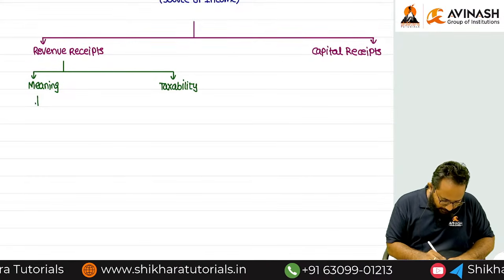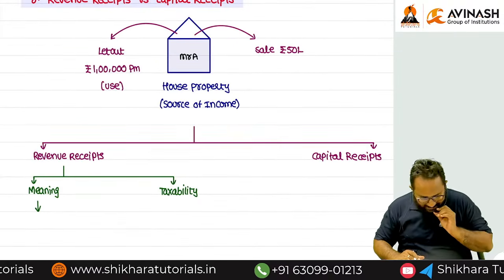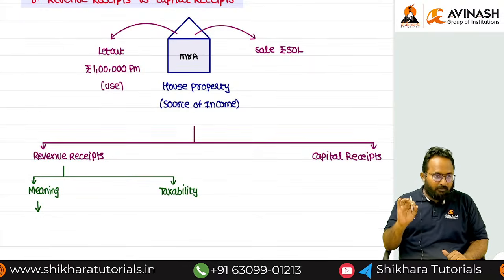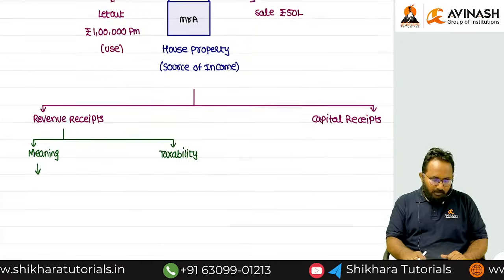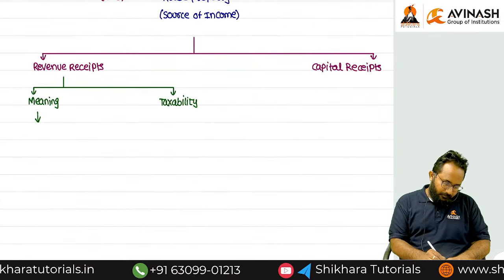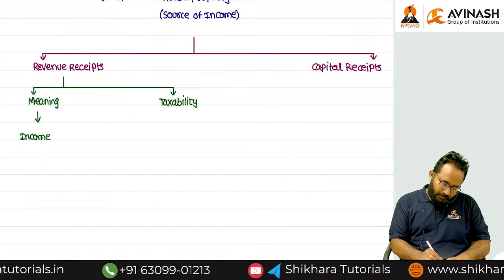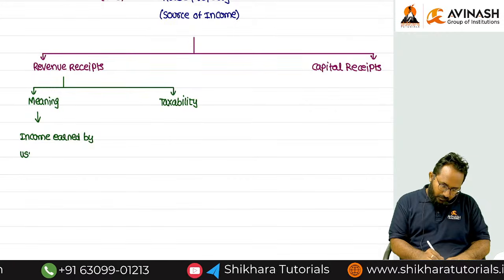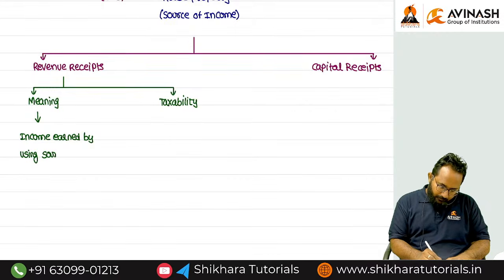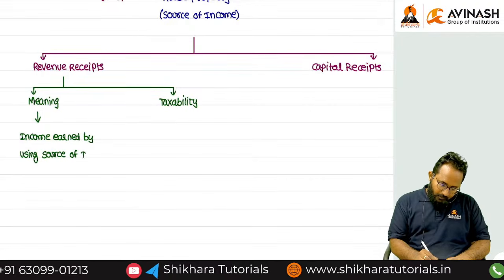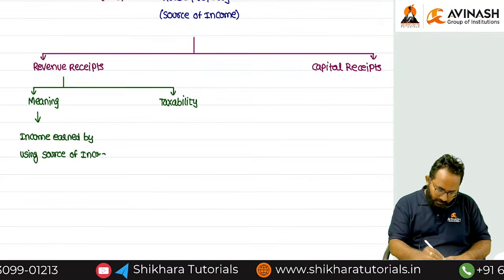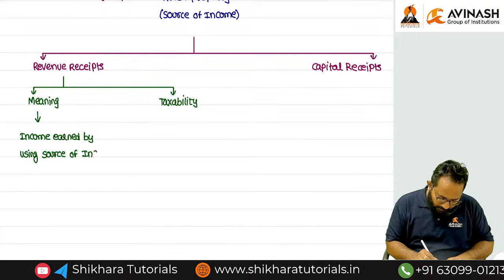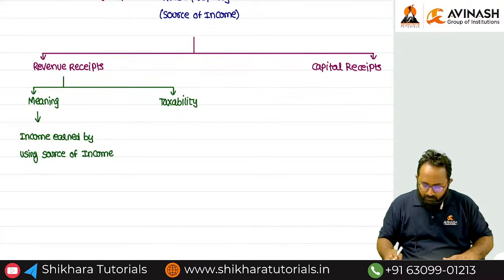First, can anyone tell me the meaning? In simple words, we can write it down: income earned by using the source of income. What is the important word? Using. Yes, please write it down. Income earned by using the source of income, that is called revenue receipts.